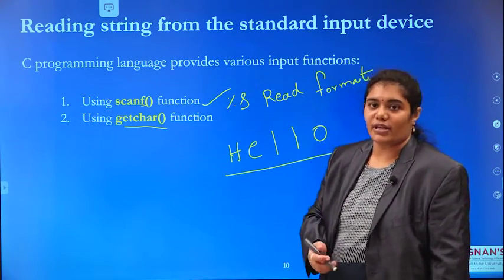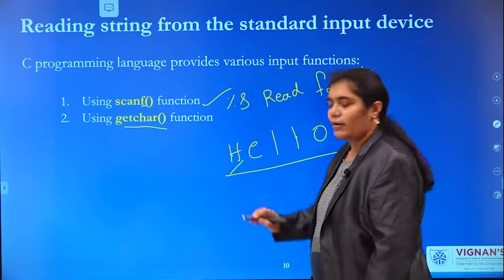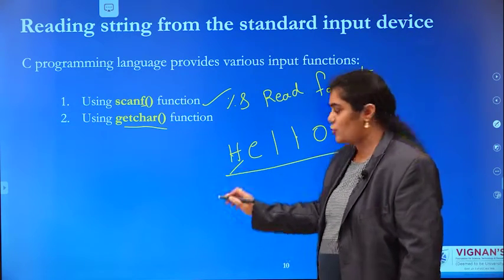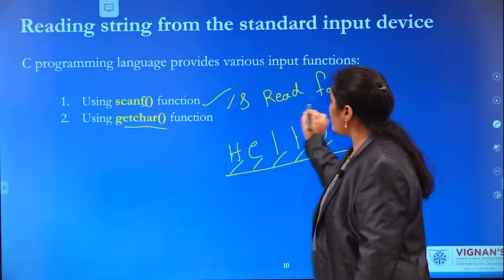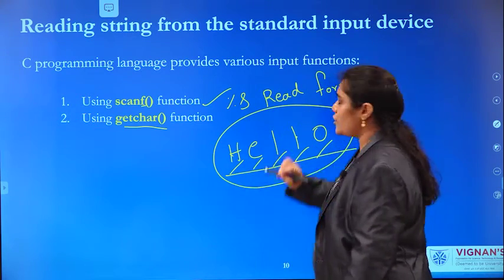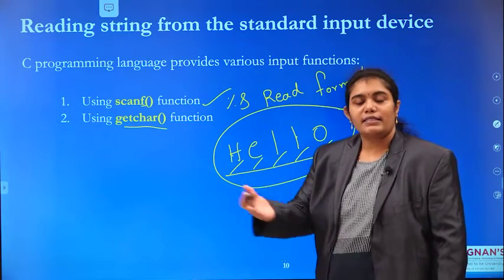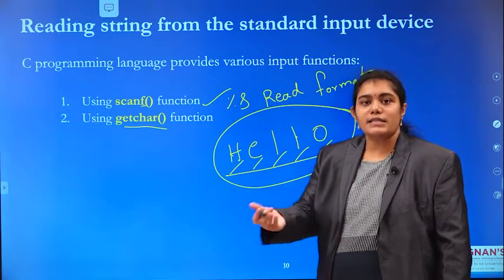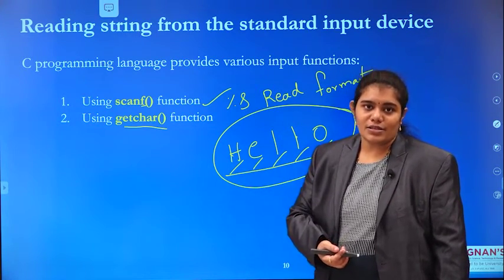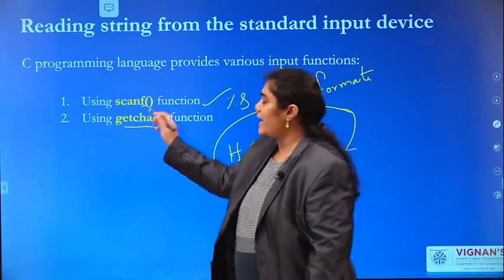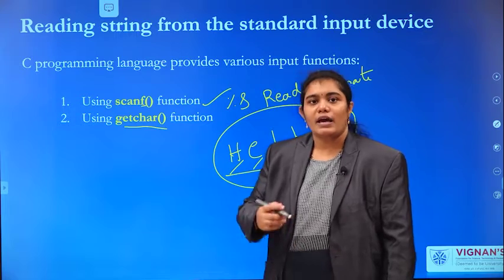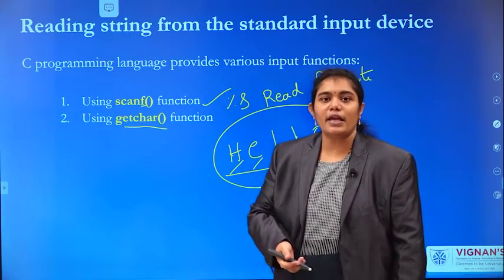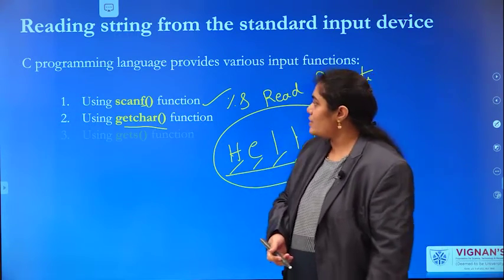Yes, it is a string. By using getChar recursively to read all these characters, you can read a string.